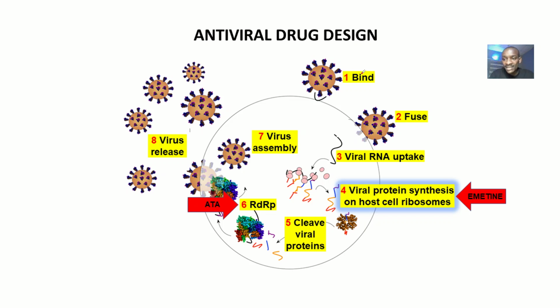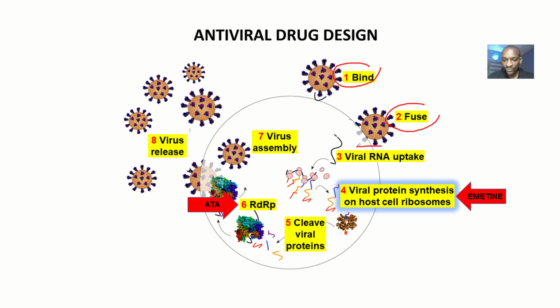These are the various processes through which viruses infect the body. And we have different types of antiviral drugs, and they have different mechanisms, and some of them act at specific points. So for the virus to bind to the cell, there are some drugs that will prevent the binding of the virus to the cell. Those are our fusion inhibitors. Binding and fusion is the same thing.